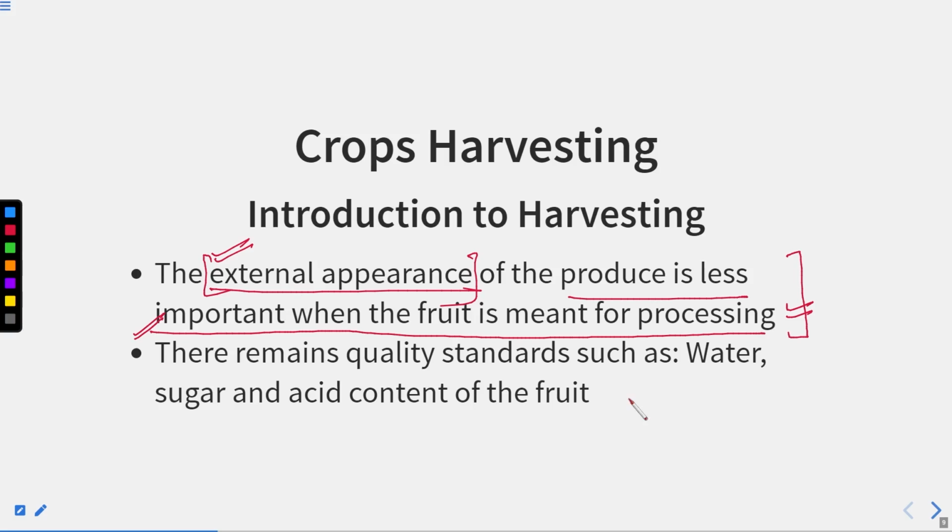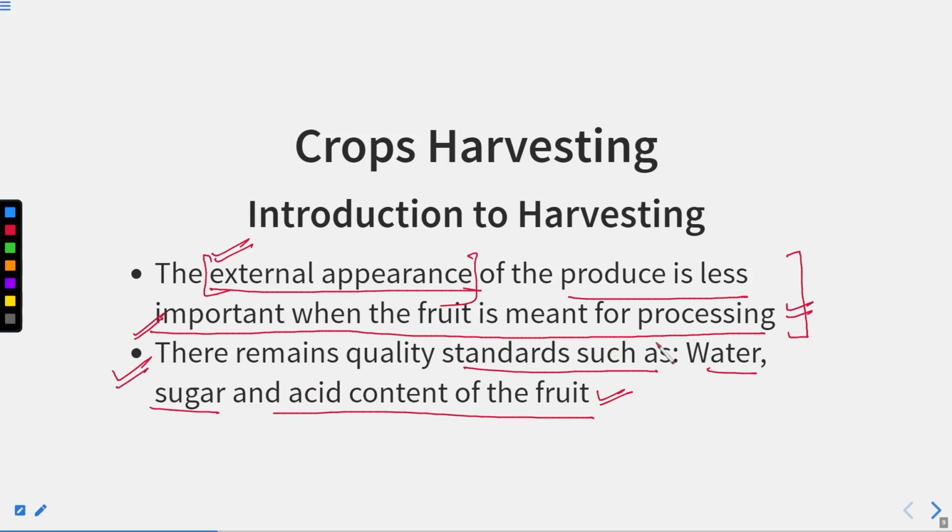So there remain quality standards, such as the water, sugar and acid content of the fruit. These are very important points. The harvester should know about them.